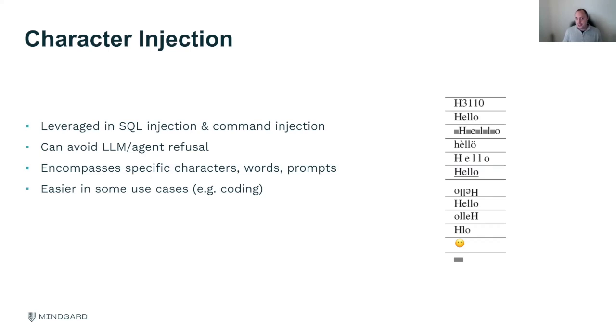The thing about character injection is that if you think of the use cases of different AI, some use cases are easier than others. For example, if I have an agentic workflow built for generating code and coding support, I'm going to expect more characters to be introduced to my input for decision making. If it allows lots of characters, it makes it easy to actually inject these instructions, versus just saying I'm only allowing alphanumeric characters in the system itself. So character injection is one type of technique. I'm just fiddling and tweaking with specific characters themselves.